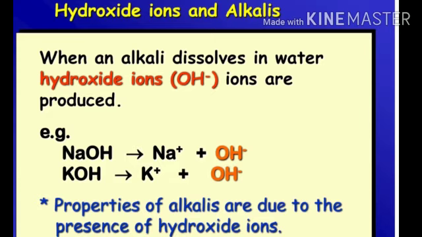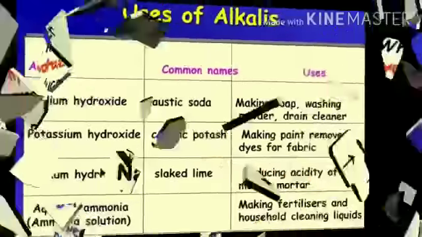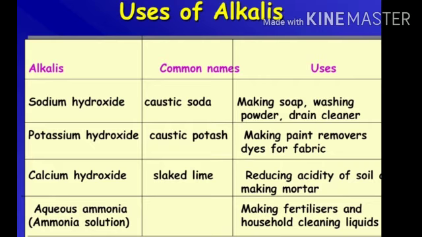For example, sodium hydroxide produces sodium ions and hydroxide ions in the presence of water. And potassium hydroxide produces potassium ions and hydroxide ions in the solution. The properties of the alkalis are due to the presence of hydroxide ions.